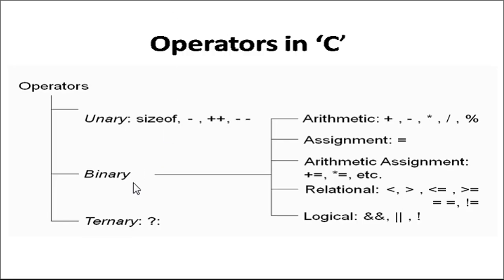The second category is binary operators. As we all know, arithmetic operators are addition, subtraction, multiplication and division. The last one is the modulus operator. This modulus operator gives us the remainder, whereas the division operator gives us the quotient. For example, again I am declaring variables, int a equal to, let's say, 6 and b equal to 3.